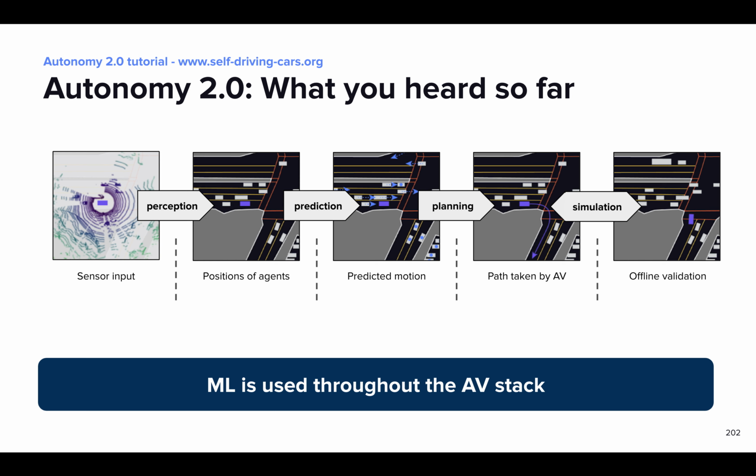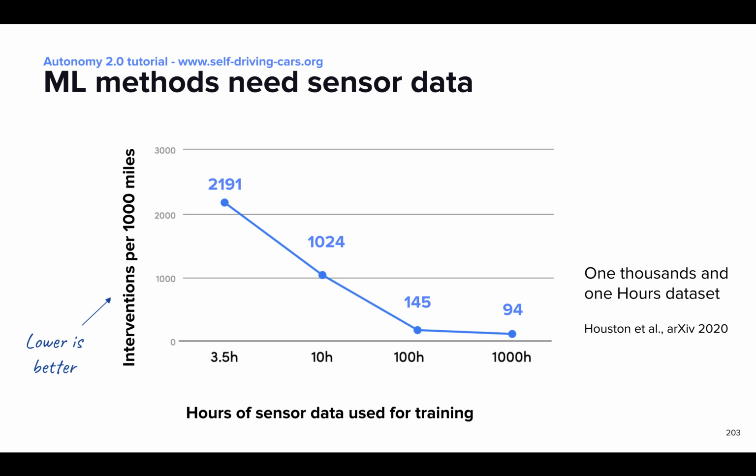So far today, we have seen that Autonomy 2.0 is about injecting machine learning throughout the autonomy stack, including components like planning and prediction that are traditionally tackled with rule-based systems. The promise is that machine learning can help us solve some of the toughest problems in autonomous driving by leveraging data. For example, this recent machine learning planner gets better as we train it on more and more hours of sensor data. And access to large amounts of data will be key for the success of Autonomy 2.0, as it is the case for other fields based on machine learning.